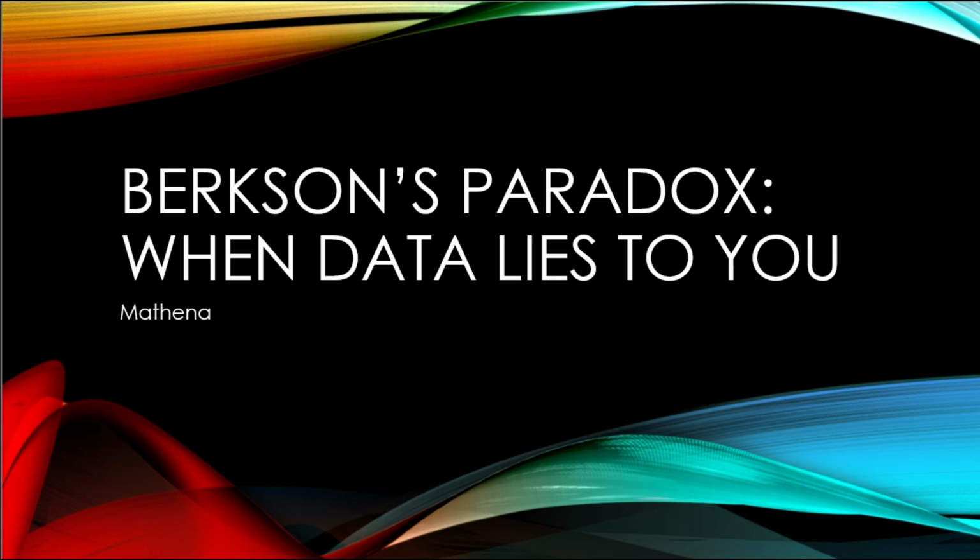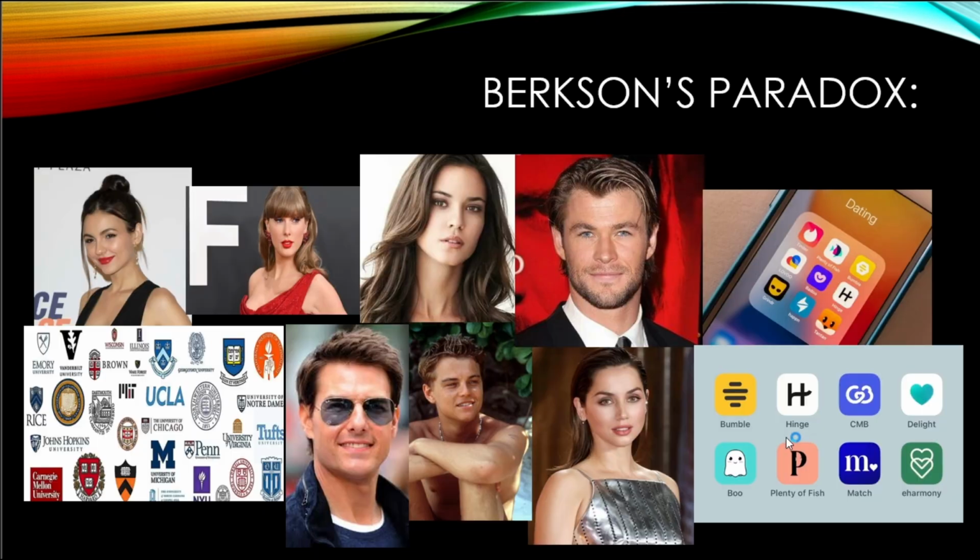Welcome. Today we are diving into one of the most mind-bending concepts in statistics, Berkson's paradox, where data filtering creates fake correlations. Ever noticed how some people say, if someone's really attractive, they are usually not that nice? Or in college admissions, the brilliant ones often have poor test scores. Or maybe in dating, the more charming they are, the less sincere they seem. These observations might feel true, but they are not always. In fact, what you are witnessing might be a statistical illusion. Welcome to Berkson's paradox, a weird, mind-bending glitch in your brain's data processor.